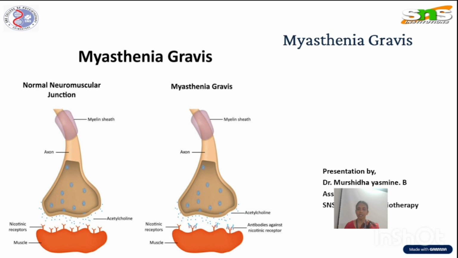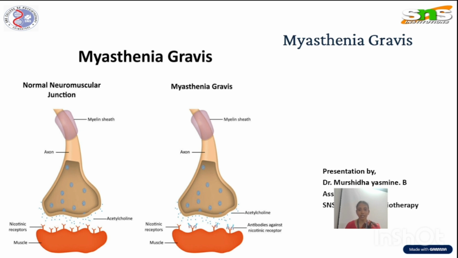Here I'm going to discuss a clinical condition called Myasthenia Gravis. In this picture, you can see a normal neuromuscular junction and also a Myasthenia Gravis neuromuscular junction. In the normal neuromuscular junction, there is a nerve ending and a muscle ending. From the nerve ending, acetylcholine attaches to the nicotinic receptors at the muscle end. Then with the help of acetylcholine, the muscle contracts.